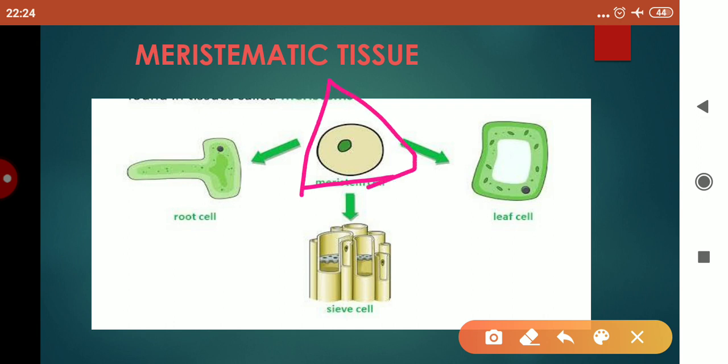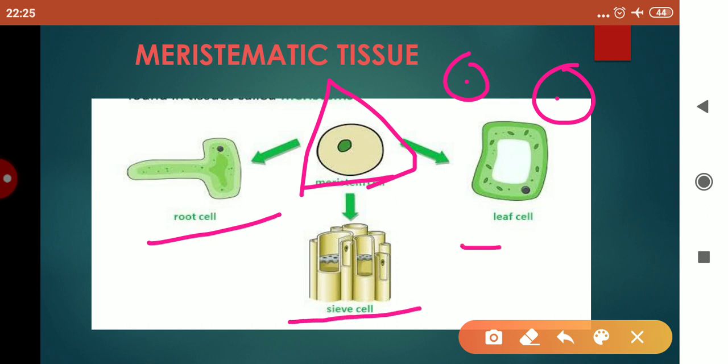After the division, one cell remains in the meristematic part and the other cell becomes specialized and gets converted into permanent tissue. This means that from this meristematic cell, this root cell is formed, this sieve cell or the part of the phloem is formed, leaf cells are formed, and xylem cells are also formed. I think this is clear to you now.